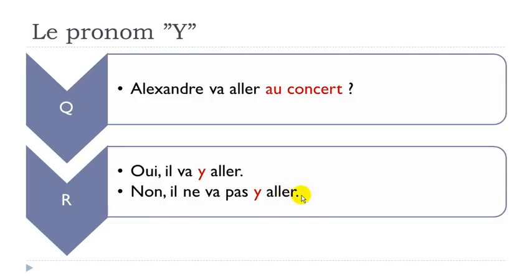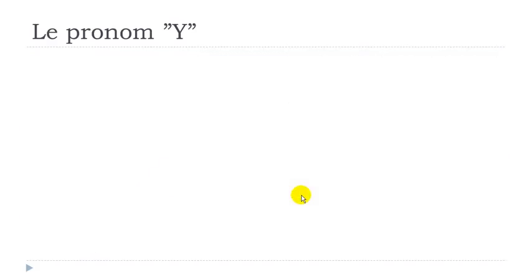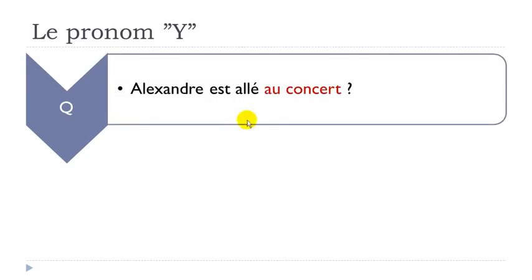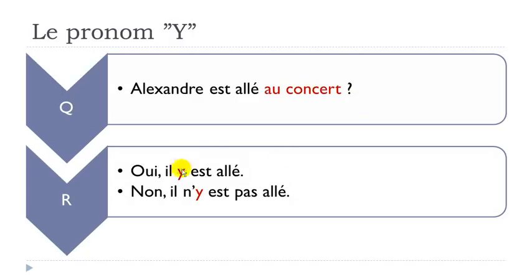Okay, and now let's see how it will work if we've got a composed tense like aller here, and it's at the passé composé form. So Alexandre est allé au concert. Okay, it's the past tense. Oui, il y est allé. Okay, so keep in mind that even if you've got two parts here, okay, it's only one verb. It's the verb aller at the passé composé. Okay, so it's composed. So you've got two elements, but still it's one verb. So it means that your pronoun y should be before. Il y est allé. Alright?